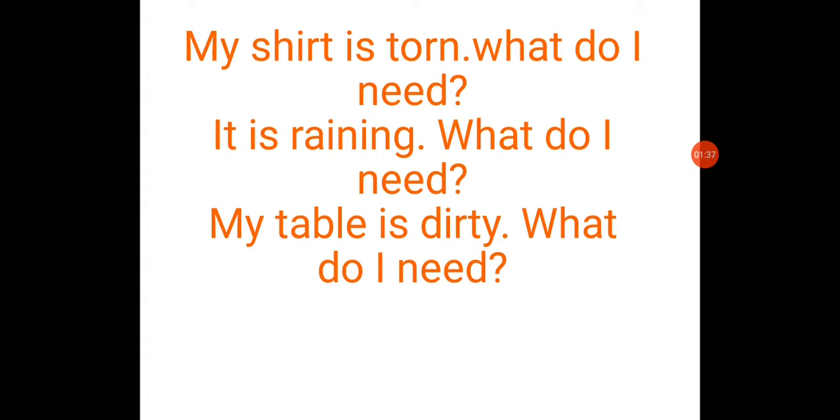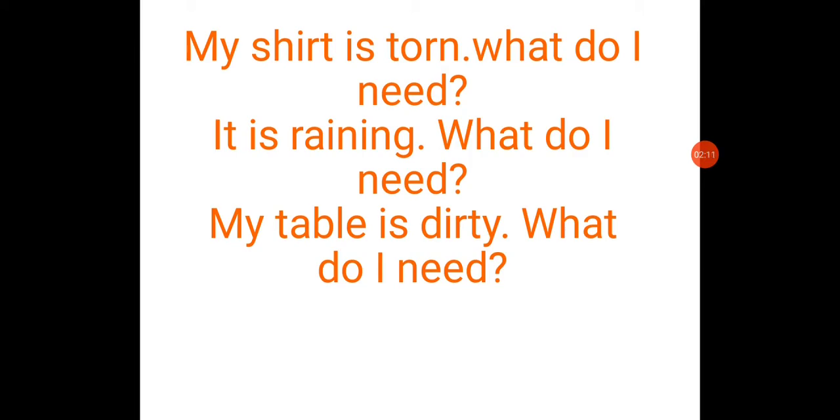My table is dirty. What do I need? I give you options. The options are a cloth, a spoon and a book. So I need a cloth to clean the dirty table. So these are the solutions of the problems. First problem का solution है we need a needle. Second one is we need an umbrella. And third one is we need a cloth to clean the table. So students, these are the solutions.